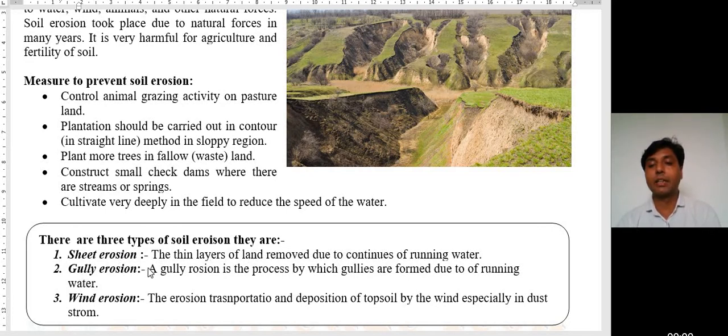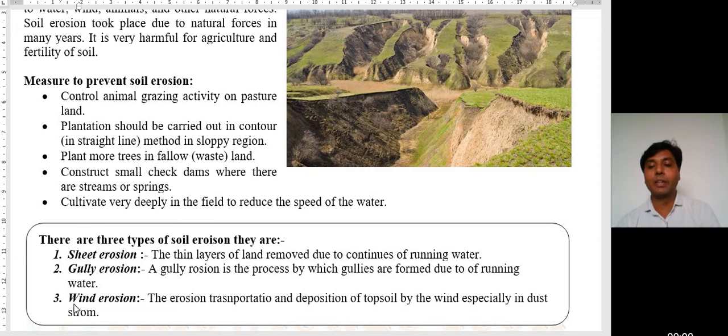Second, gully erosion. Gully erosion is the process by which gullies are formed due to running water. You can see here, gullies or valley-type formations are formed. So this is called gully erosion.